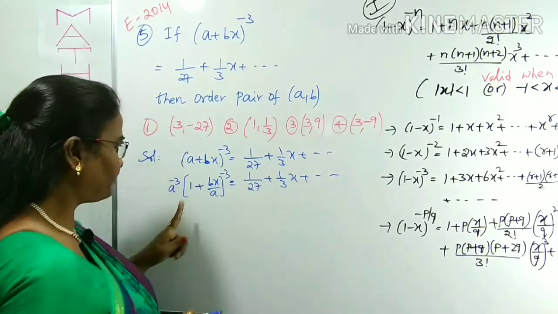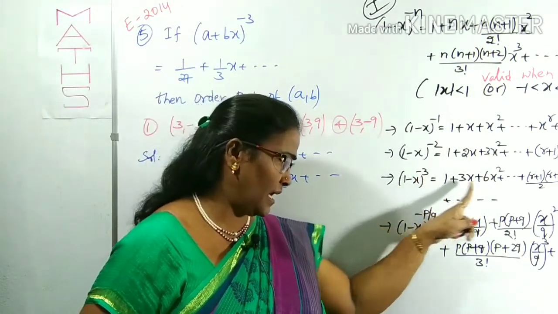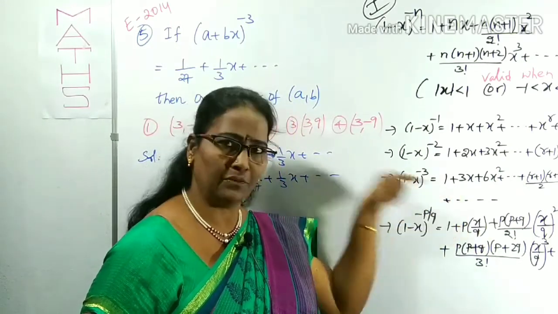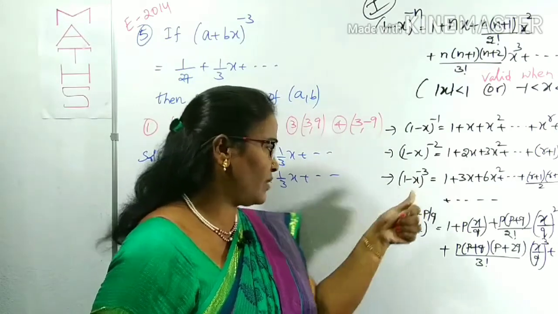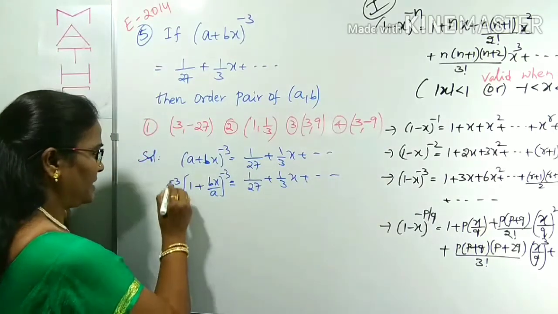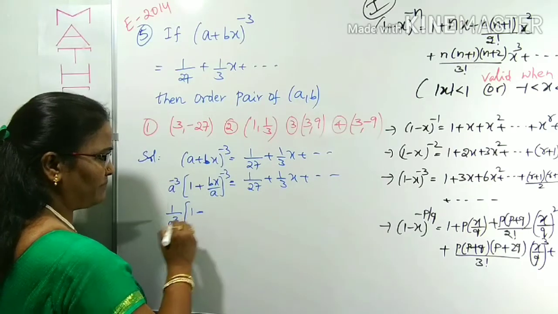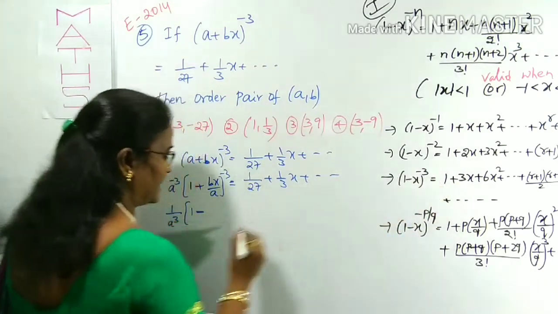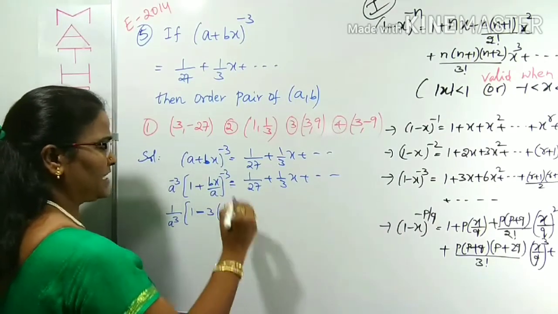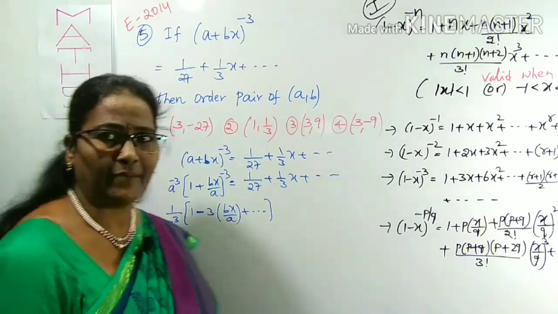Now it is in the form of 1 plus x whole power minus 3. I gave you 1 minus x whole power minus 3, where all terms are plus. But in the case of 1 plus, the signs will alternate between plus and minus, as I already told you in the previous question. In place of x, what is there? Bx by a. Minus 3 is there. According to that expansion, shall I write 1 by a cube of 1 plus, in place of plus we can write minus 3x. 3 in place of x, what is there? Bx by a. The next term we could write, but I am not writing it because we concentrate on the a and b values.